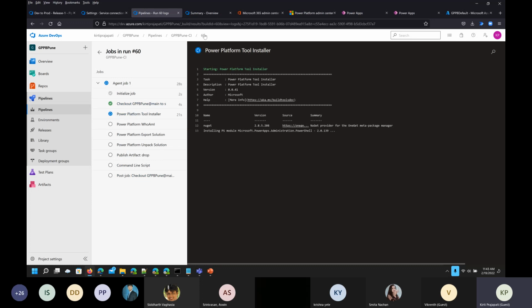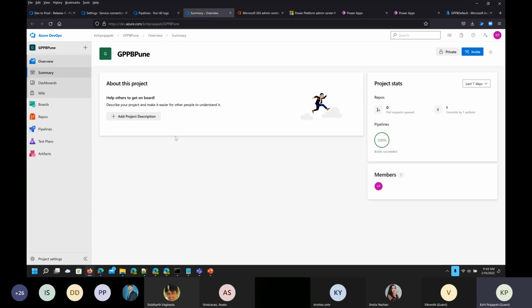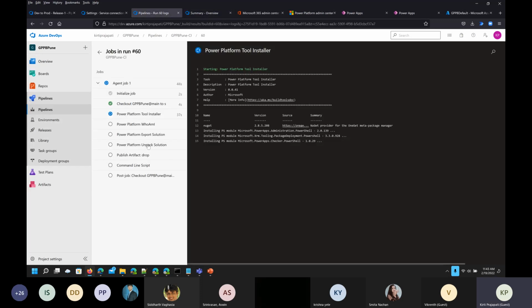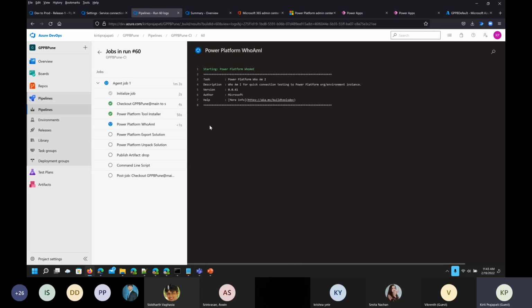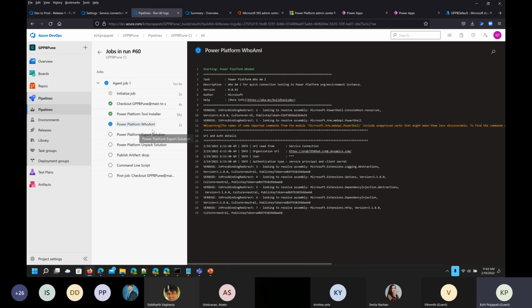And once all the steps are done, then we will be able to see that project folder in our environment, the Azure DevOps. So our solution will be in the source control, in short, right? Under the managed unmanaged folder. For now we have used unmanaged, but if you are trying to create a managed solution as well, then you will be having two folders, one for the managed solution and one for the unmanaged solution. And once everything is green, then we will be able to move that into the trial version.